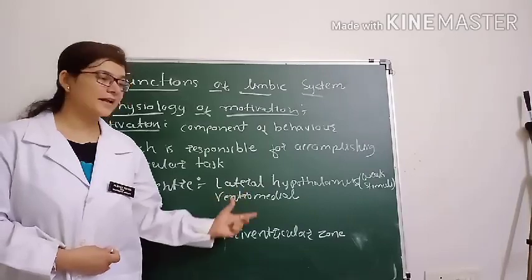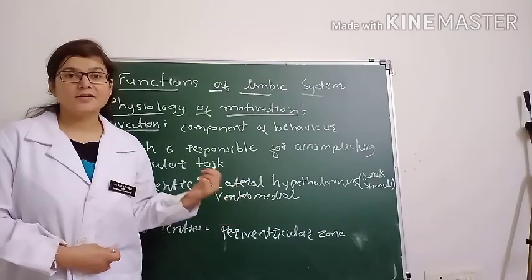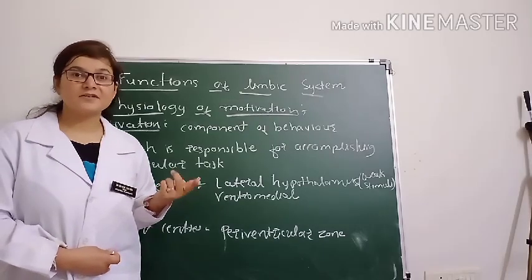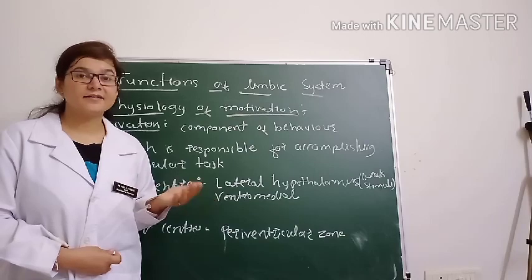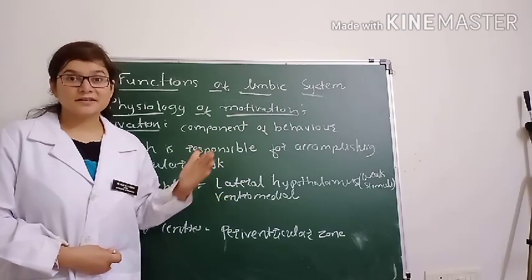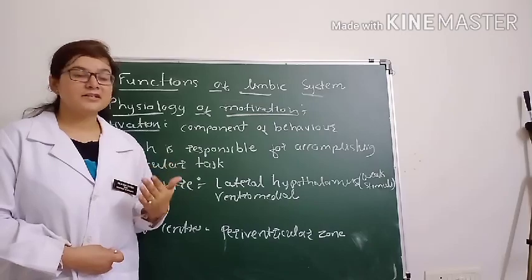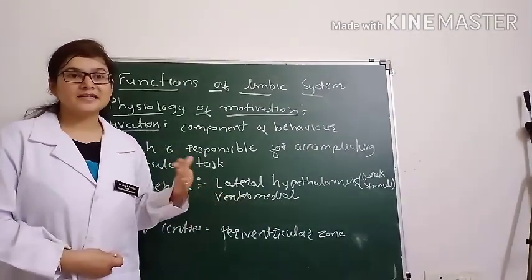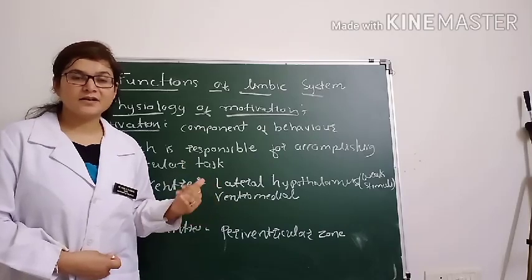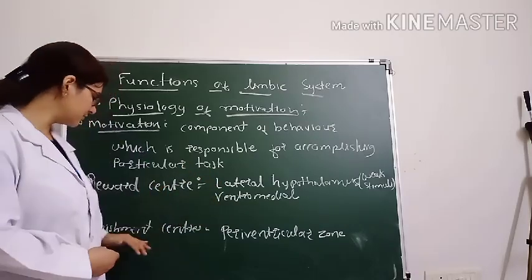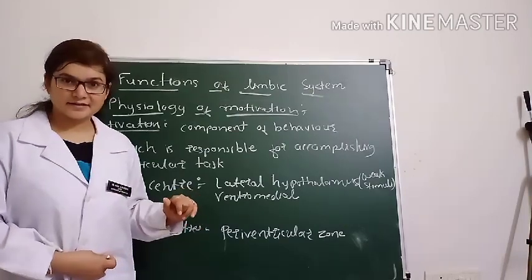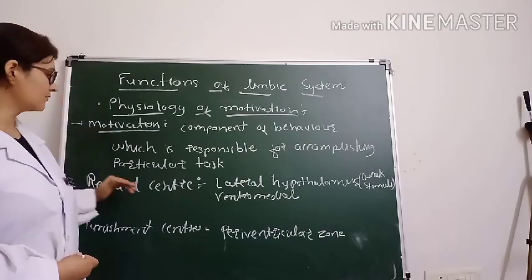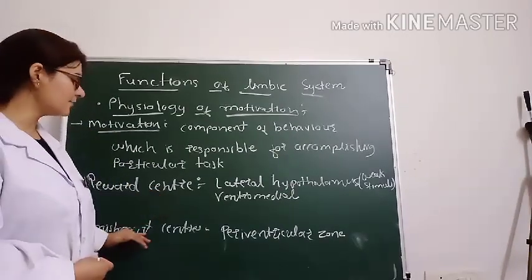Now, which are the punishment centers? The punishment center is the periventricular zone of the hypothalamus and the thalamus. When there is a stimulation of the punishment center, it will create feelings of fear, anxiety, rage or shame. These are the feelings which develop in response to stimulation of the punishment center. Escaping behavior or fighting behavior are all behaviors related to stimulation of the punishment center. So at this part you have to remember the definition of motivation, which are the reward centers, and which are the punishment centers.